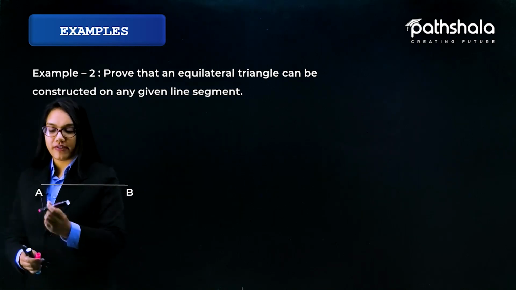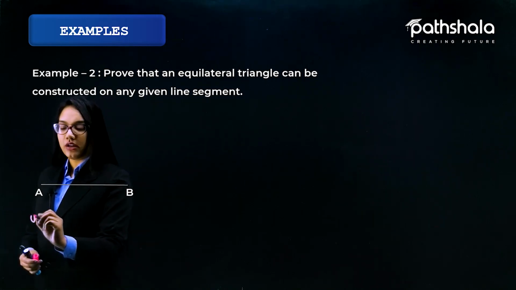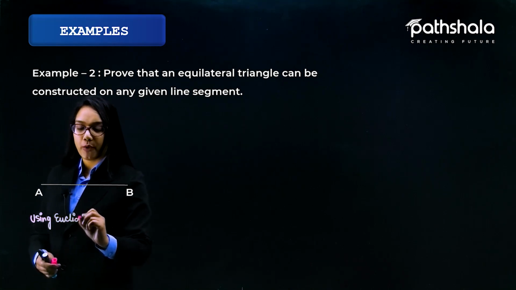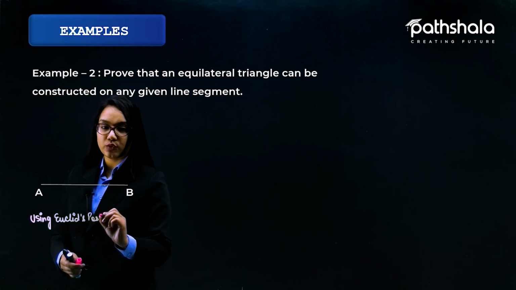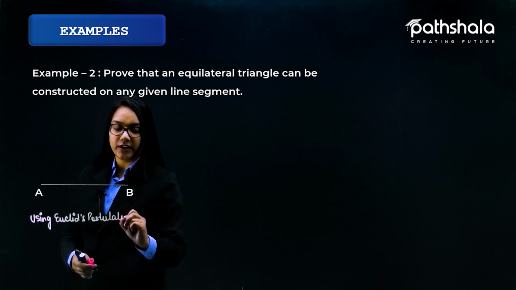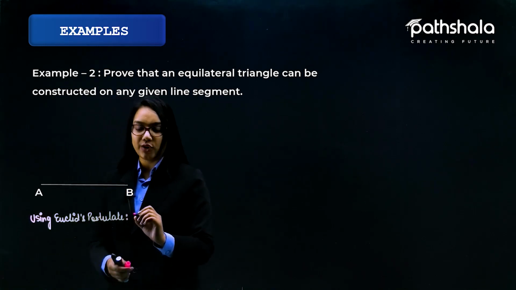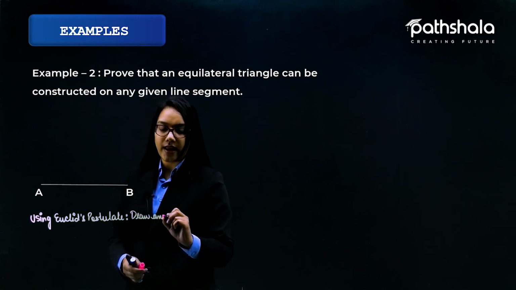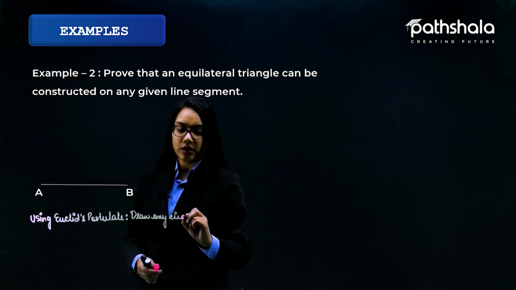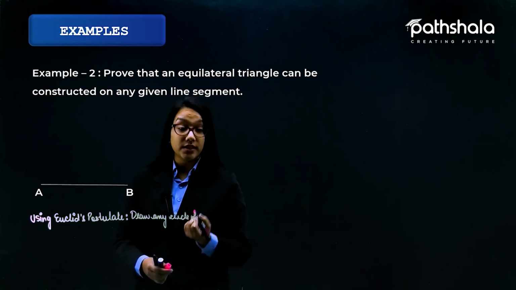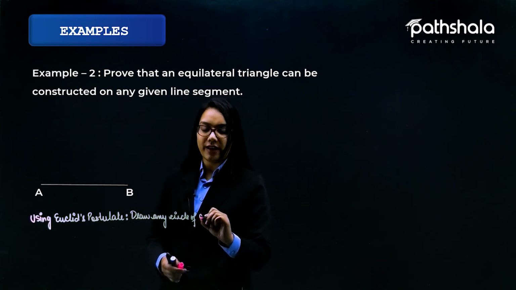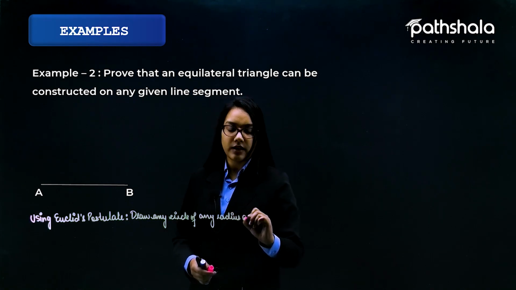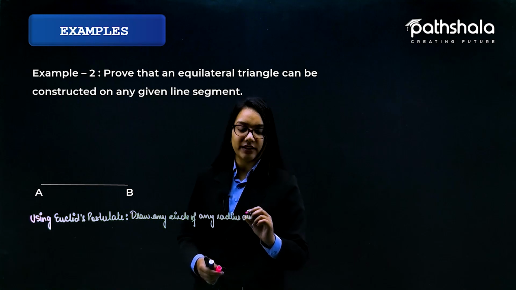Let me write it over here: using Euclid's postulate, which says that we can draw any circle, a circle of any radius with any center.